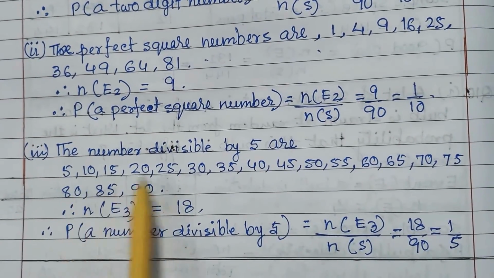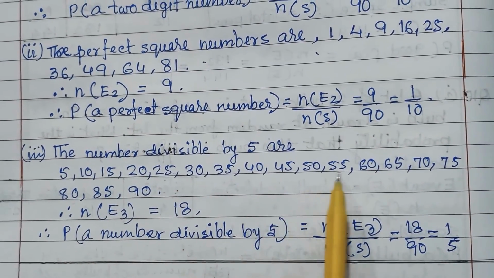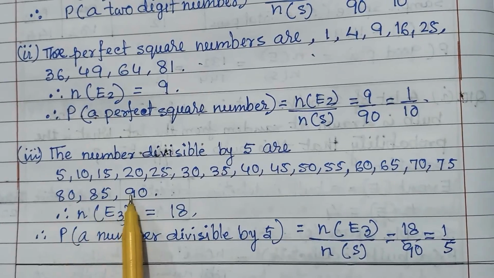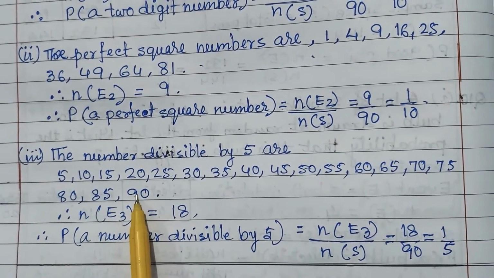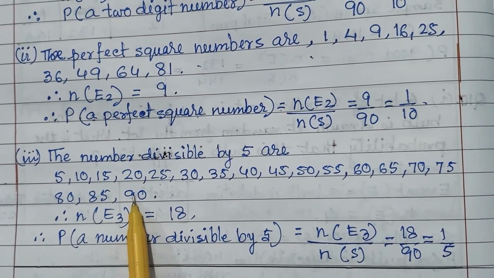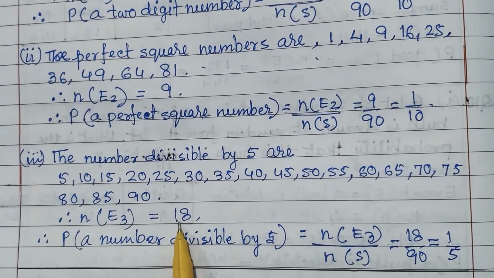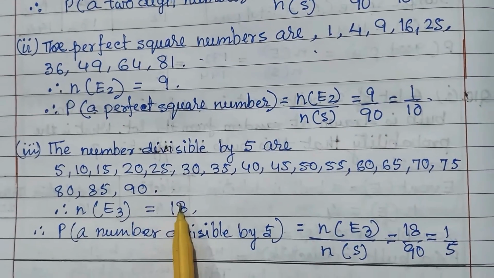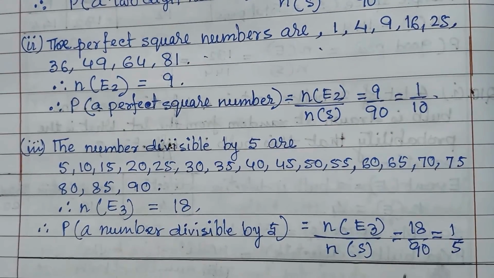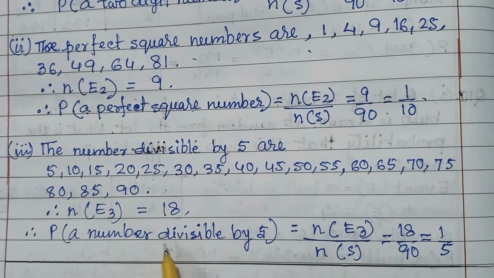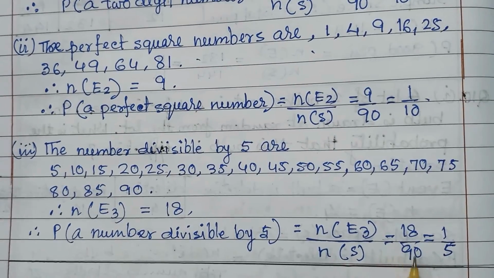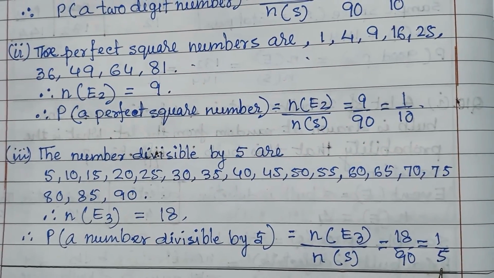In the table of 5, the multiples of 5 up to 90 are 18 numbers, and the total number is 90. So the probability of a number divisible by 5 is 18 upon 90, which is 1 upon 5.